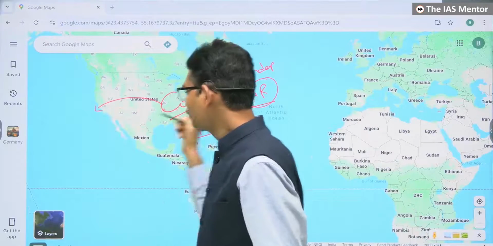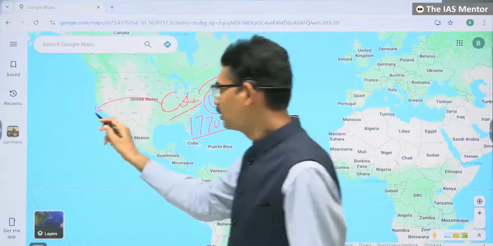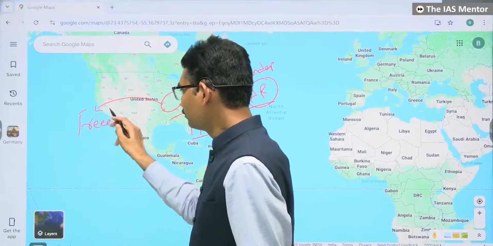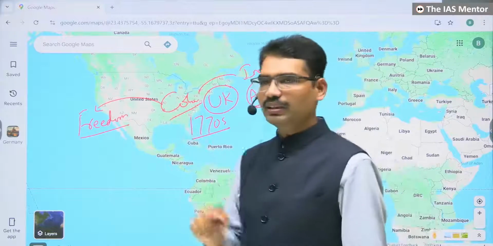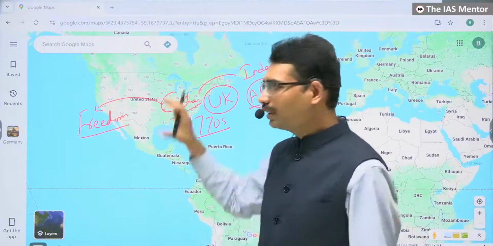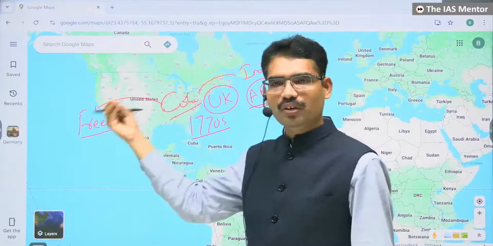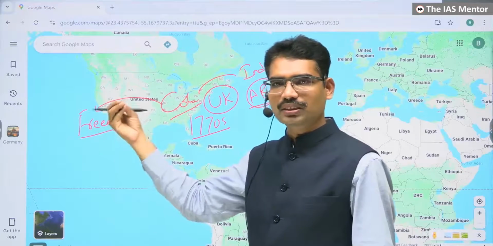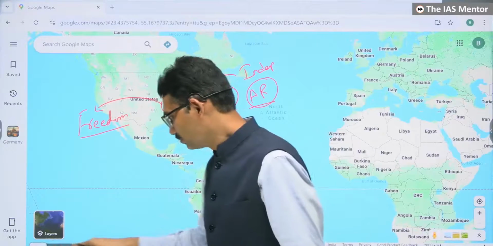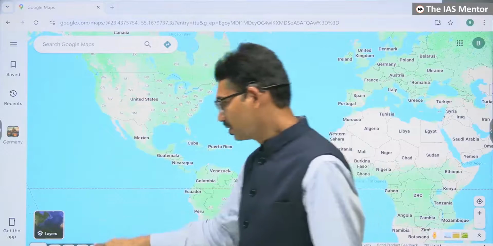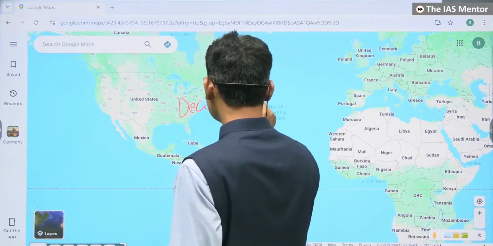The moment they became independent, for what reason did they fight? They wanted freedom, and they got it. After becoming a free country from United Kingdom, they started developing in their own way, and today they are able to command the number one position in terms of GDP, in terms of technology, and in terms of political power. This process we can consider as the beginning of decolonization.